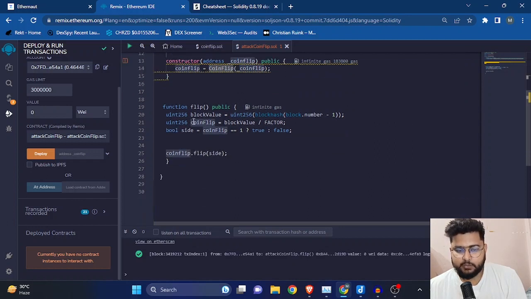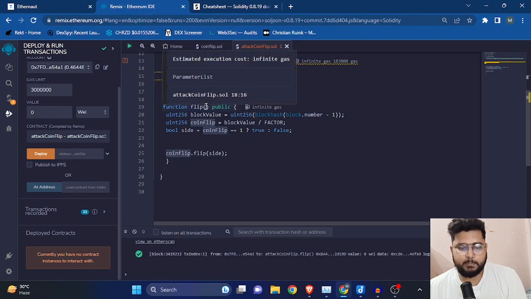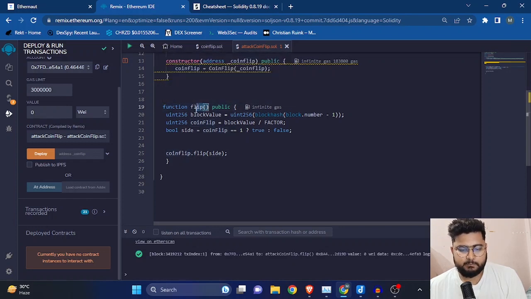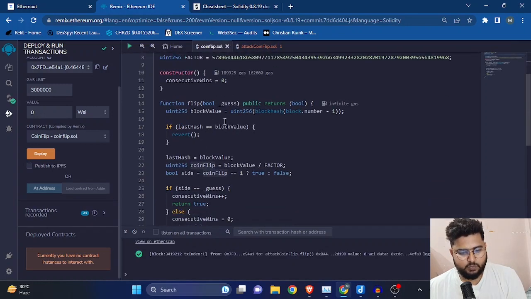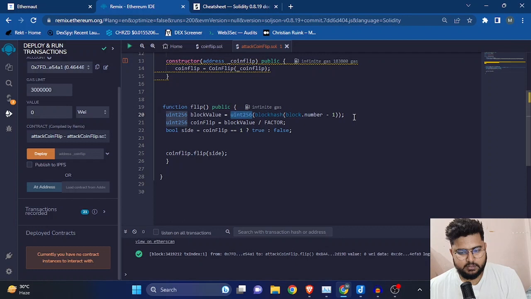Now what we'll be doing is making our own flip function, and this function is the flip function, and it will be public. The logic in here will be the same as in the coinflip.sol, right? So we are just copying this particular line and pasting it over here. This is the same logic as in the previous contract, and again we are dividing this block value by factor and then storing it into the coinflip, and again the same ternary statement.